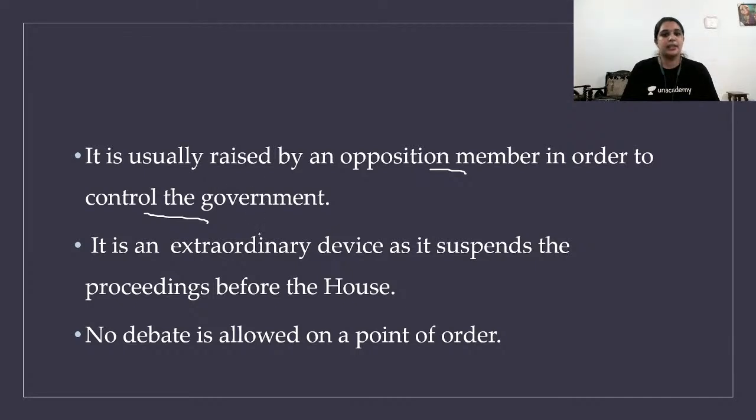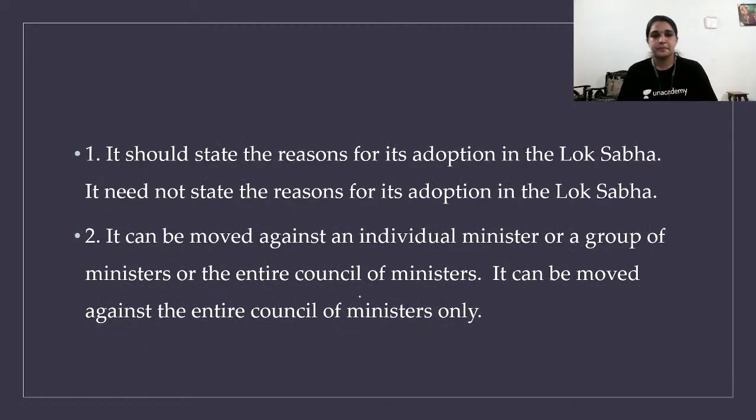This is also an extraordinary device, as it suspends the proceedings before the house. Like the adjournment motion, this also can suspend the proceedings before the house, and no debate is allowed on a point of order. When a point of order is raised, they should definitely follow it. That's an extraordinary device.